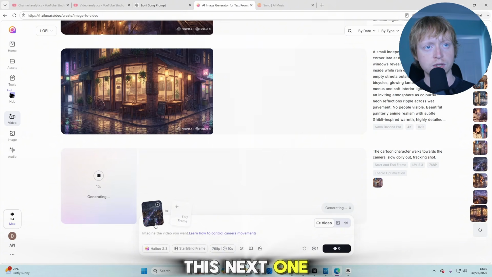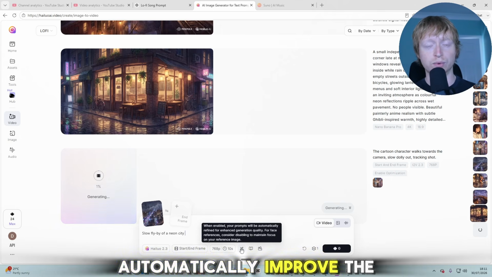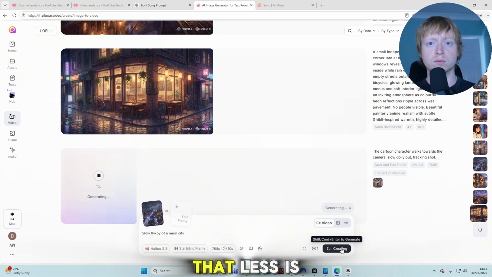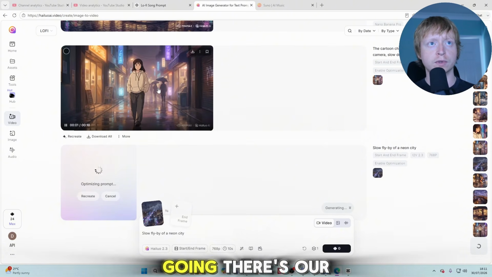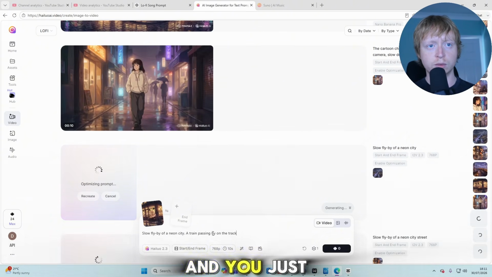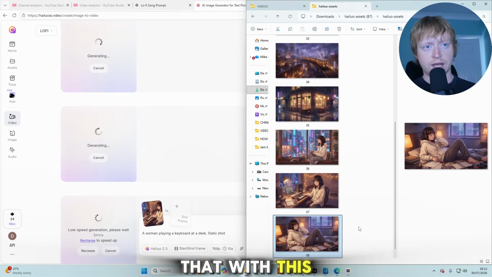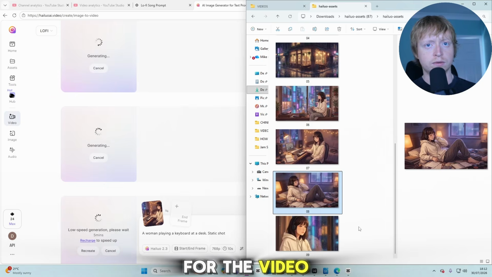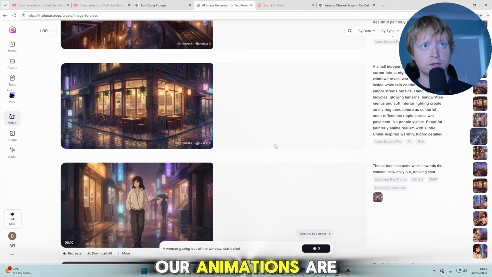So for this next one, for instance, as you can see, we've got this cityscape, and I'm just going to say slow flyby of a neon city. And we've got prompt optimize enabled here, so this will automatically improve the prompt anyway. I do find that less is more with image prompts when you're animating. So let's keep going. There's our first one already done, and you just keep doing this until you've got all of your animations. I do find that with this kind of music for the video, you don't want that much motion. Less is more.